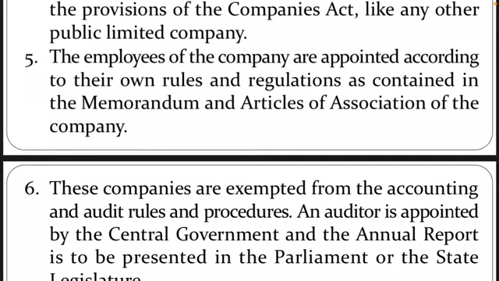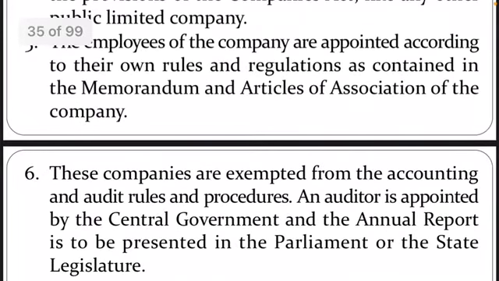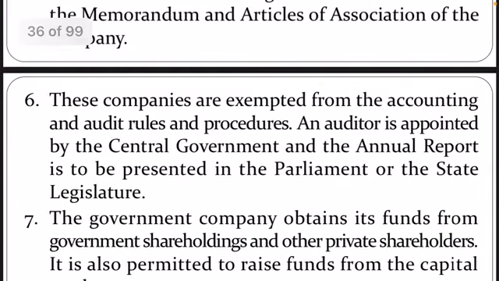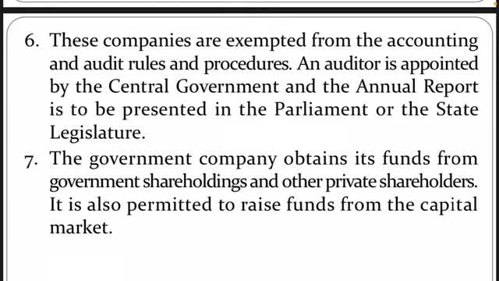We will see in further chapters. So employees are appointed according to the rules and regulations mentioned in these memorandums, and these companies are exempted from the accounting and audit rules and procedures. Okay, see, the auditing procedure and accounting procedure is done by the central government, because it's given here that the auditor is appointed by the central government, and the annual report is to be presented in the parliament or the state legislature.